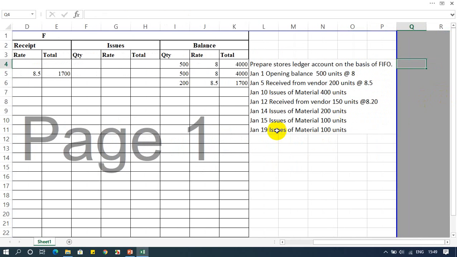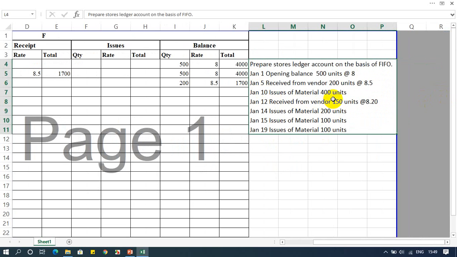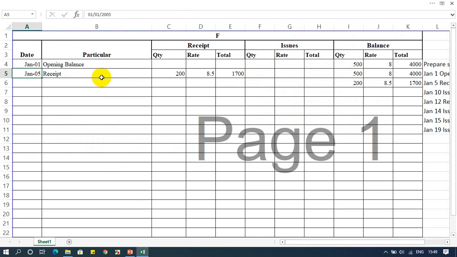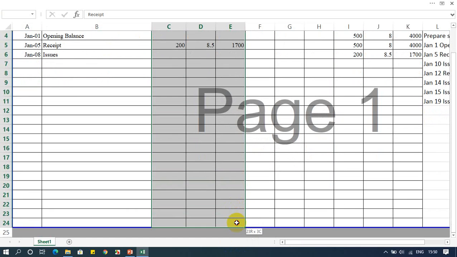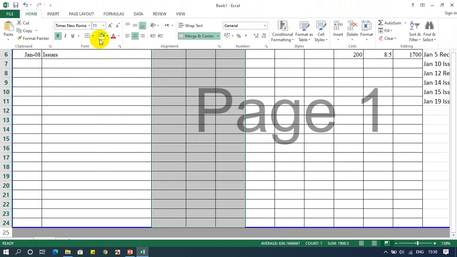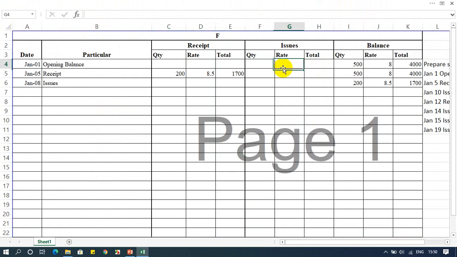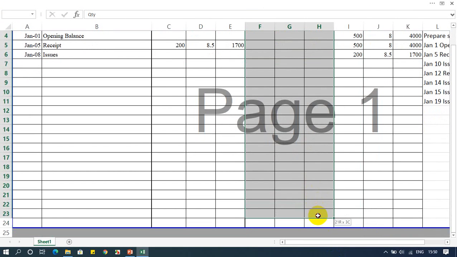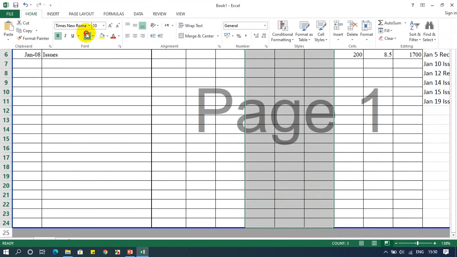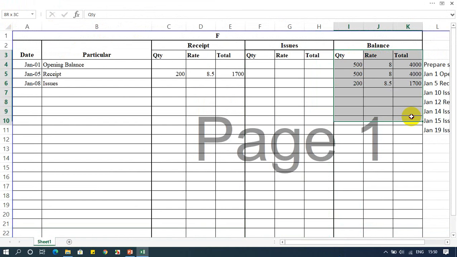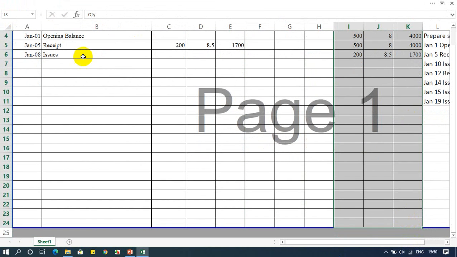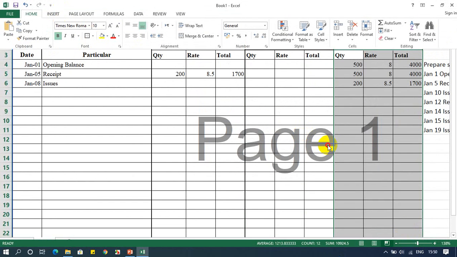Now, on January 10, we have issued 400 units of material. Here the difference, on January 8, I have issues, right? I am going to write under the issue column, not under the receipt column. So this column is for the issue, and this is for the receipt. I am using these three columns for anything which we are issuing, and then the balance, what is new and how much is left, so we need to keep the record here.